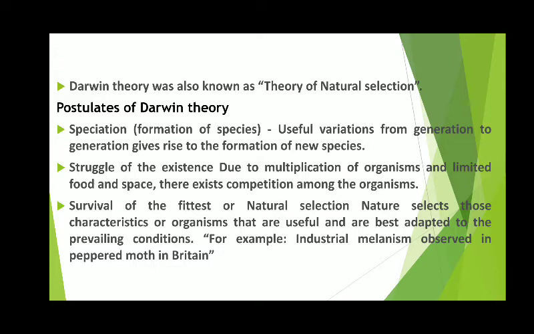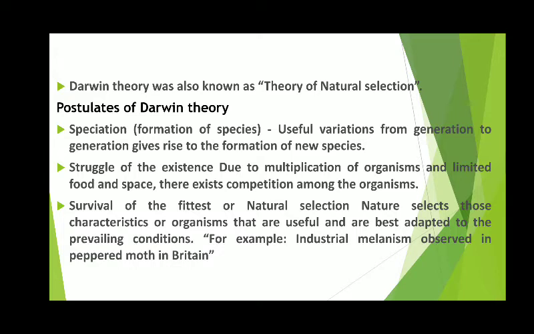Even though all species produce a number of offspring, the population remains fairly constant naturally. The second postulate of Darwin's theory is the struggle for existence due to multiplication of organisms and limited food and space. There exists competition among the organisms due to struggle for existence.